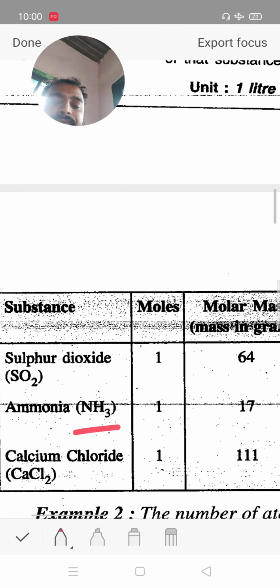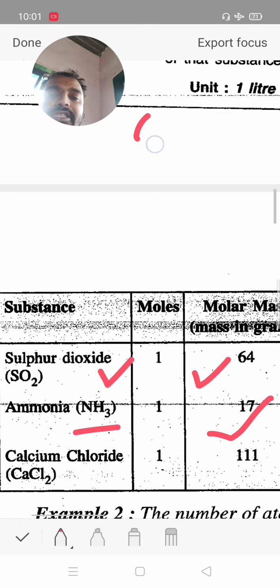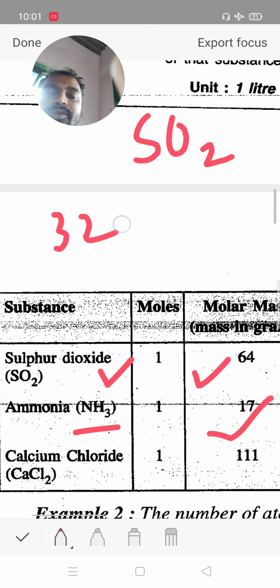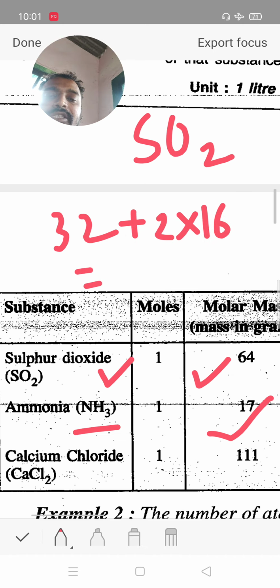So let's see this, 17 molecular mass. Now sulfur dioxide. We calculate the molecular mass of sulfur dioxide. Sulfur 32, 2 oxygen means 16 twos are 32, plus 32 is equal to 64. The molecular weight of sulfur dioxide is 64.